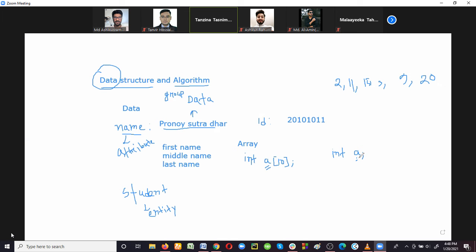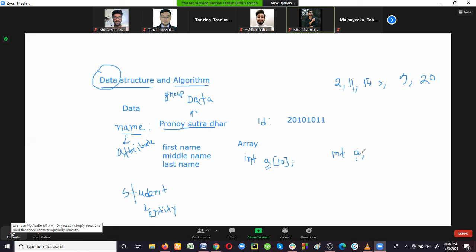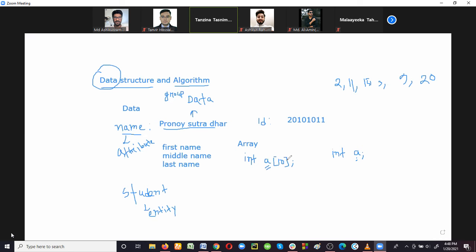So when we are declaring a variable a, at that time it can store only one value, right? And what about array variable integer a[10]? So array is a collection of similar type data, and here the array size is 10.